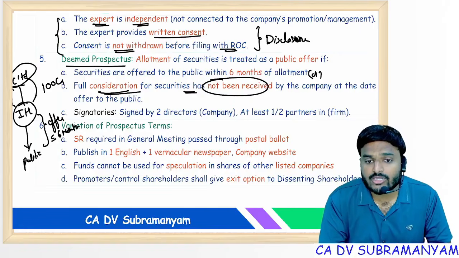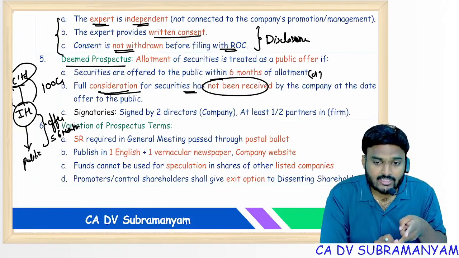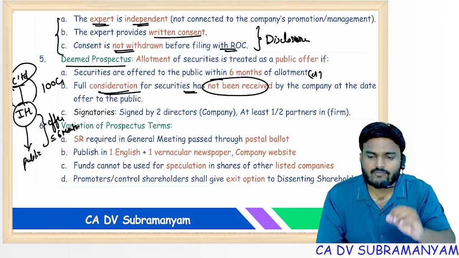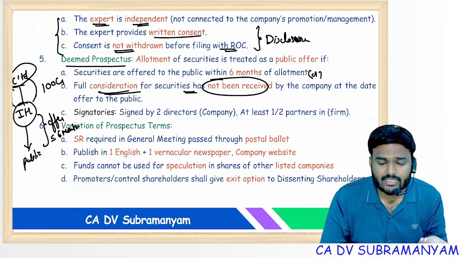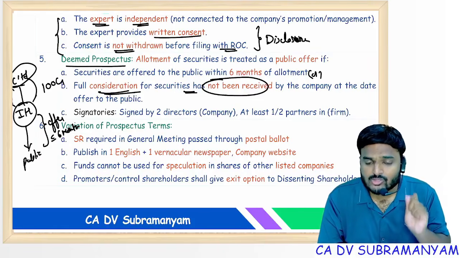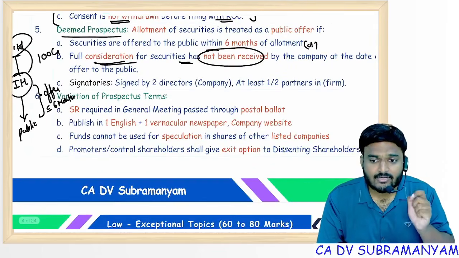Tell me when it is not deemed to be a public offer. The offer should be made after 6 months and the whole consideration has been discharged. Quite the opposite: if the offer is made within 6 months or full consideration has not been received by the company, in both cases, the offer to the public is deemed to be a public offer and the document is known as a deemed prospectus.